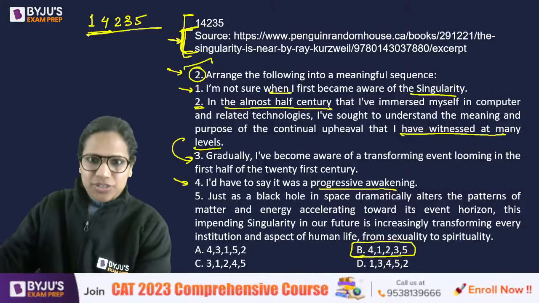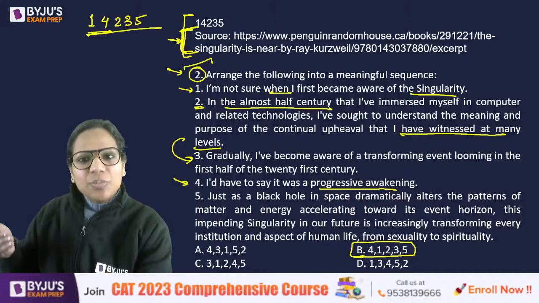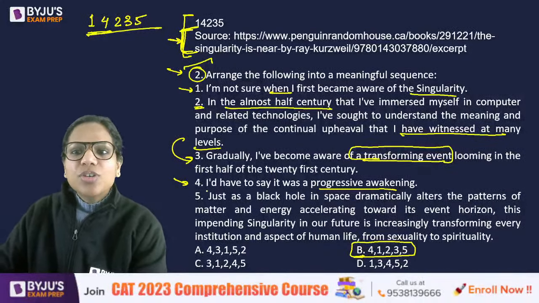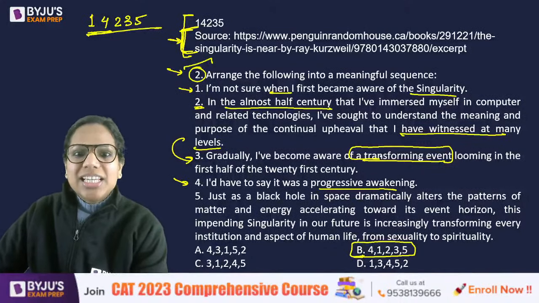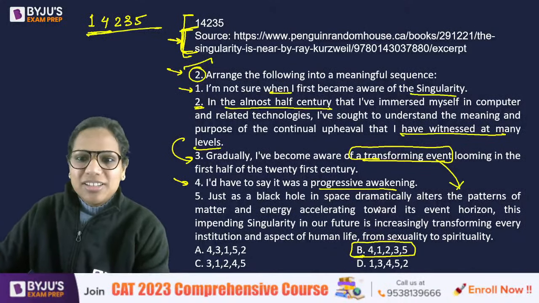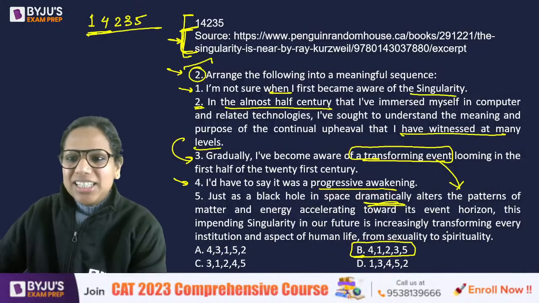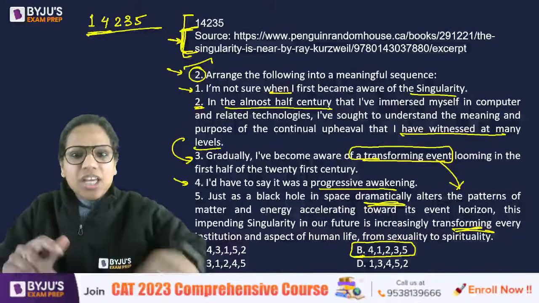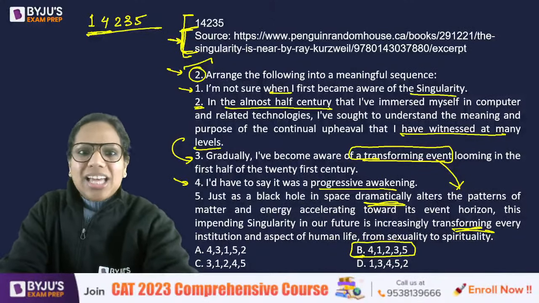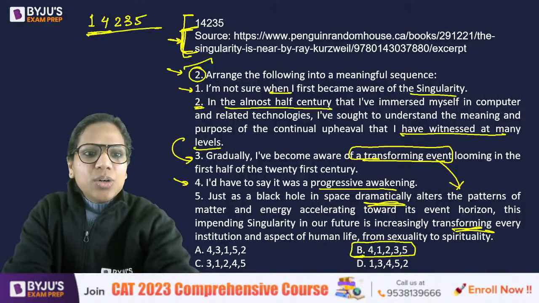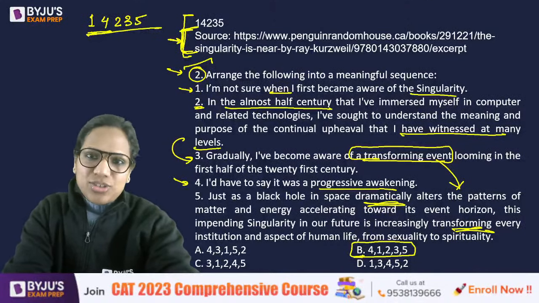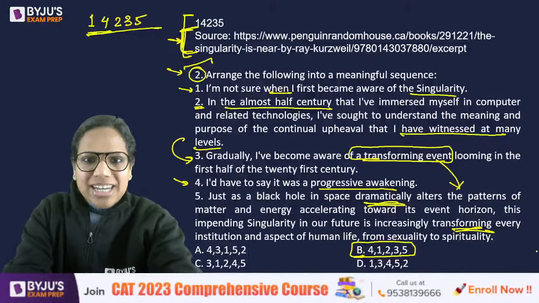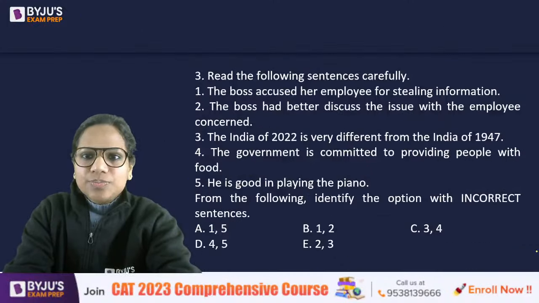Gradually, then what happened? Right? Gradually, I have become aware of a transforming event. And this, I think 3 and 5 form a very clear pair because it then explains this transforming event, something that will dramatically transform. So there were a lot of clues to say that 3, 5 is a pair. Okay, so I don't understand their rationale behind extending the answer as 13452. I think you can safely challenge this, right? So going to the next one then, now that this is clear.